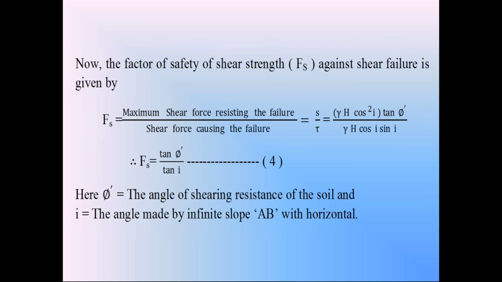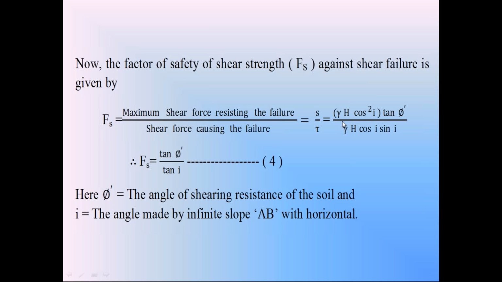We discussed already in soil slopes, the factor of safety of shear strength Fs is equal to the maximum resisting shear strength divided by the shear stress causing the failure. That is the definition of the factor of safety of shear strength Fs. The maximum resisting shear force in the soil, that is S, divided by the shear stress causing the failure, that is tau. So in this dry condition, S is equal to gamma h cos square i into tan phi dash, and tau is equal to gamma h cos i into sin i.